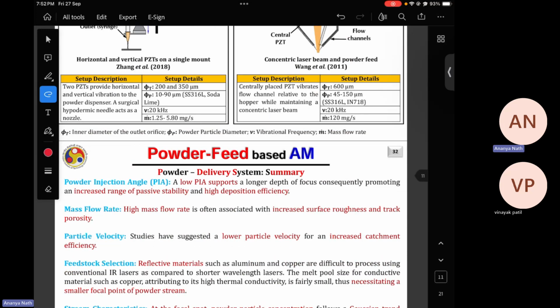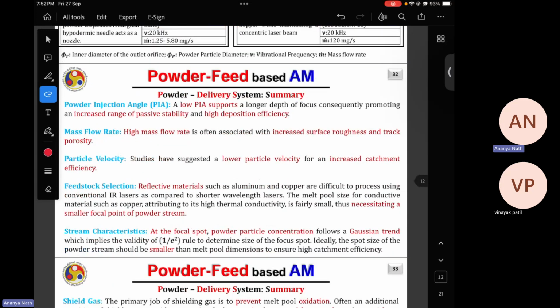Now, as a summary of the powder delivery system, these are a few parameters which are useful to get a good deposition, one of which is the powder injection angle. Always remember, if you increase the angle, then your divergence angle will be more.